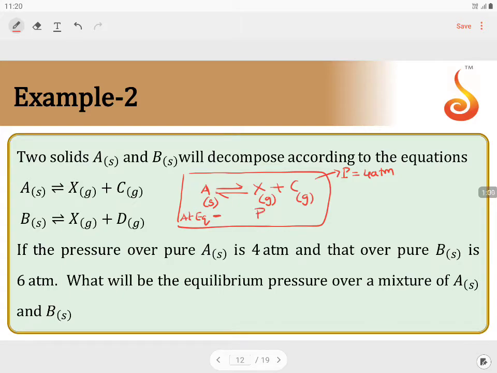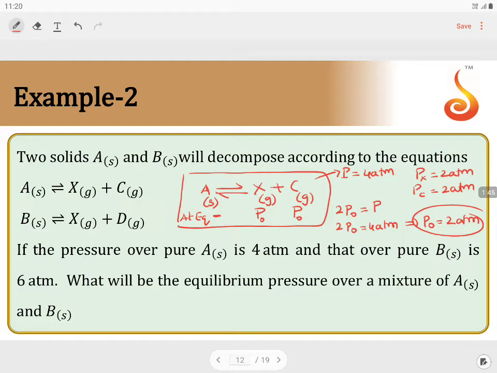The pressure of X will be, let us say, P naught, and the pressure of C is also P naught. They are in 1:1 ratio, so the same pressure will be exhibited by X and C, such that the sum of these two pressures is equal to the total pressure, which is 4 atmosphere. So 2 P naught is equal to 4 atmosphere. Therefore, P naught is 2 atmosphere each. This clearly indicates the partial pressure of X is 2 atmosphere and the partial pressure of C will also be 2 atmosphere if A alone is taken.